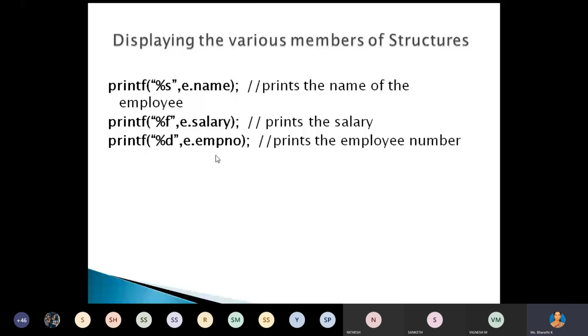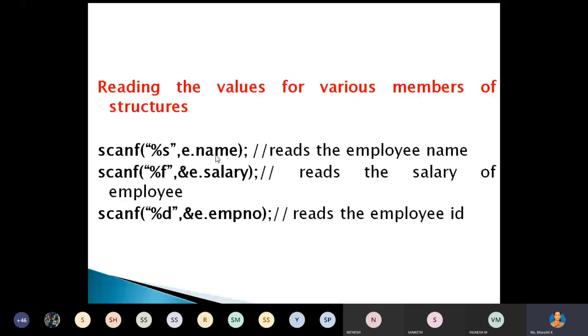Again, one more thing: you can initialize the values directly while declaring the structure variable, or through the structure variable, or you can use the scanf statement to read the values from the keyboard. For example, %s e.name, %f e.salary, again %d e.employee number. Directly you can initialize the values, or during runtime you can read the values from the user, right? Yes, ma'am.